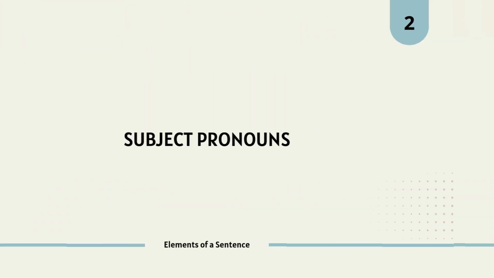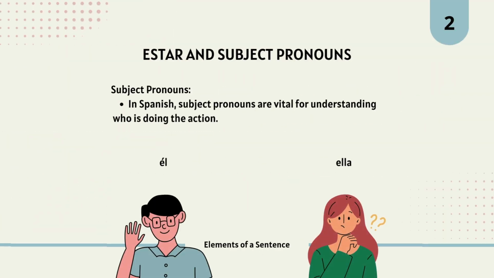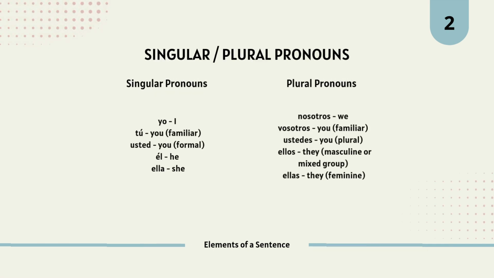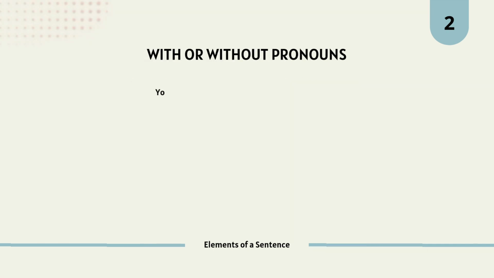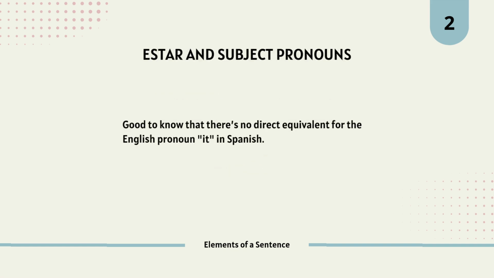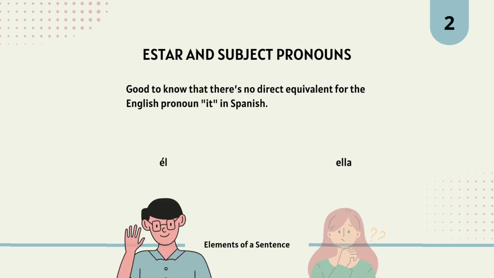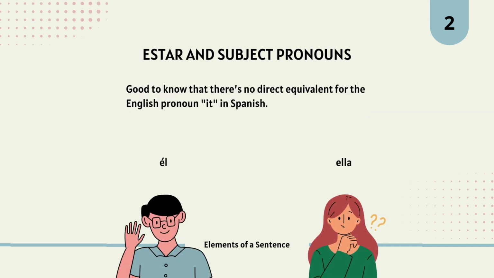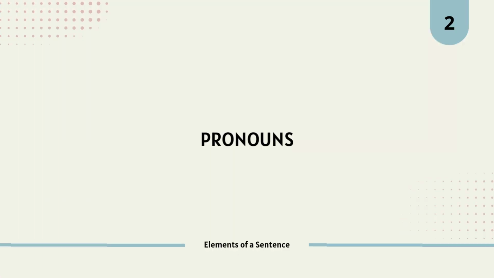In Spanish, subject pronouns are the words that indicate who is performing the action in the sentence. They are similar to pronouns in English, but in Spanish, it's often not necessary to use them because the verb itself changes depending on the person. However, let's learn them so you can understand and use them better. Also, it's good to know there is no direct equivalent for the English pronoun it in Spanish. Instead, él and ella are used to refer to people and even some animals, but not to objects. So let's start with the pronouns.